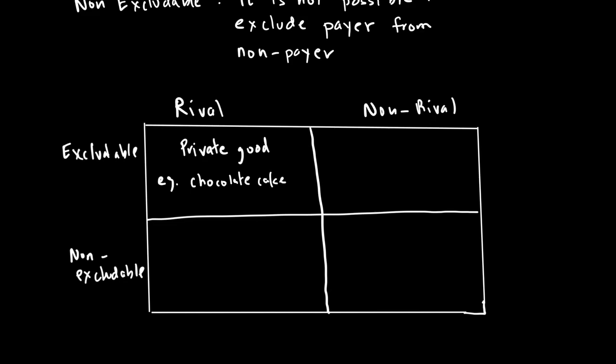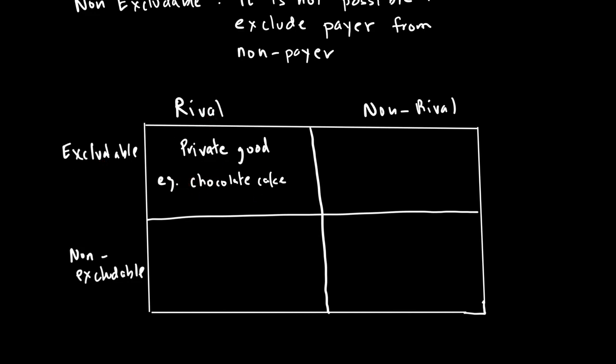Because rival means consumption by one person will leave less for another. So if I consume a slice of cake, less of it will be available for everyone else. It's also excludable because whoever pays for it will get the good. So if a good is both rival and excludable, we call it a private good.